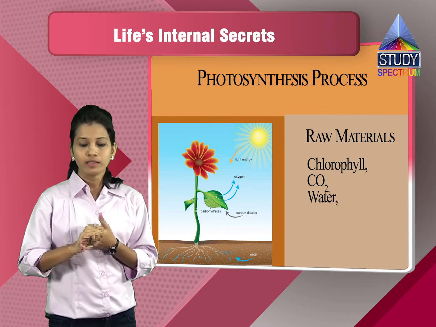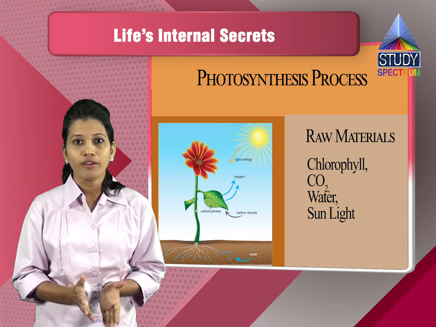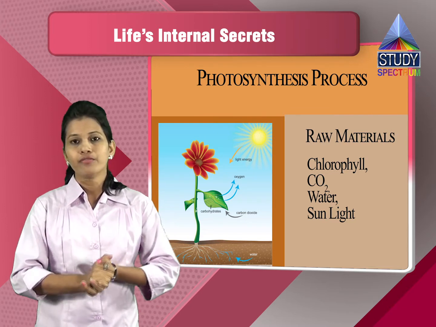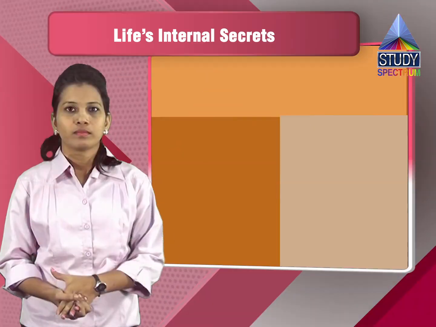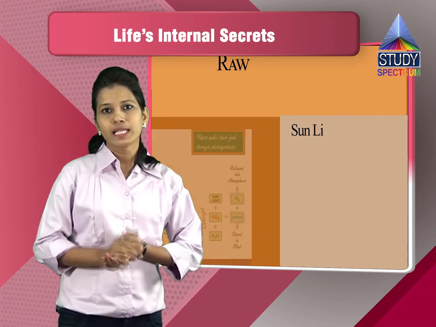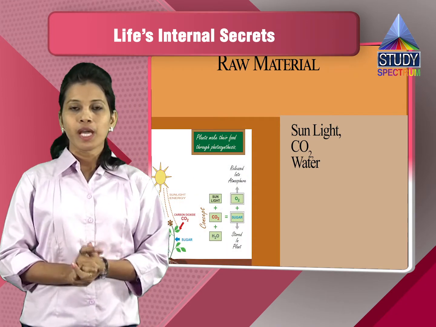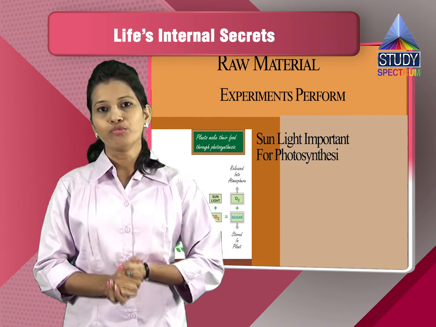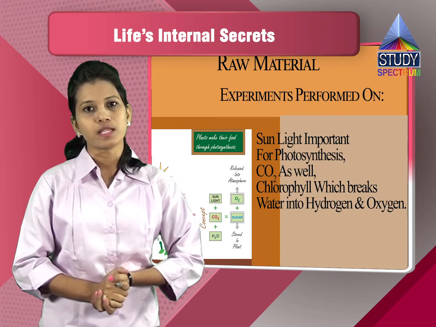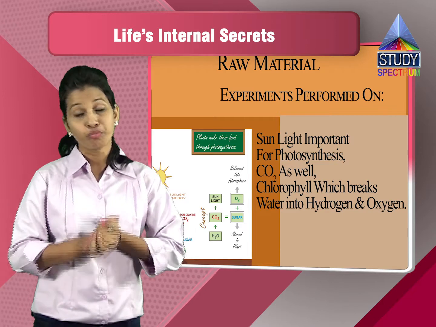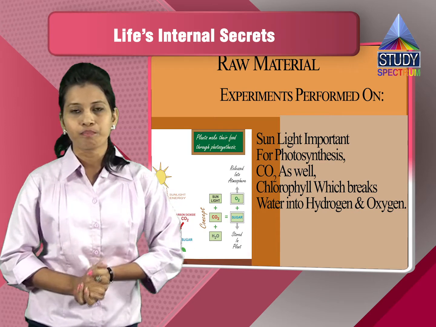Now the various raw materials which are required for the photosynthesis are nothing but the carbon dioxide, which is a major part which is required. Then we also have water which is required, and sunlight. So the raw materials like sunlight, carbon dioxide and water, all three are extremely important. There are various experiments which are performed to show that the sunlight is important for the photosynthesis, as well as there are experiments which prove that carbon dioxide is again an important element for the process of photosynthesis.